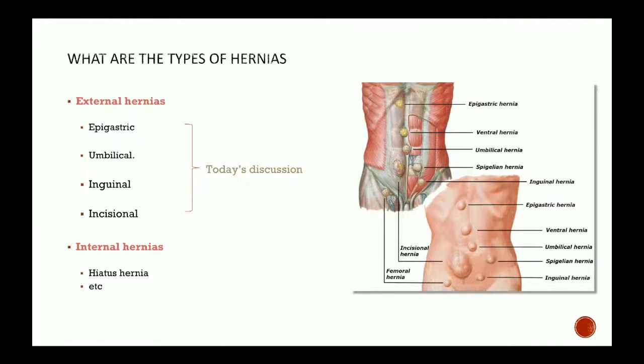The external hernias are mainly the epigastric, umbilical, inguinal, and incisional. These are the hernias which the general public knows, since some of their relatives or someone would have had this, so they'll be aware of these kinds of hernias. I will not be talking about the internal hernias, the hiatus hernia and diaphragmatic hernias. I will not be covering those. The main scope of the topic today will be epigastric, umbilical, incisional, and inguinal hernias.